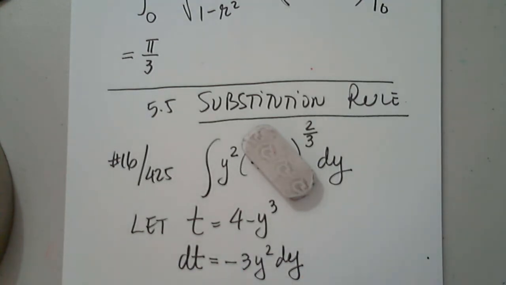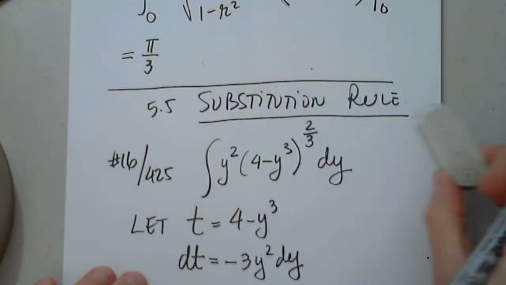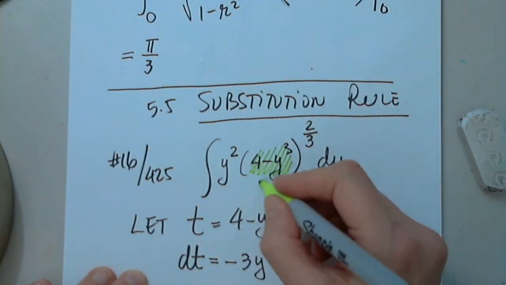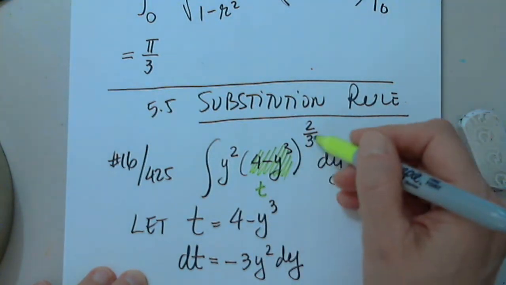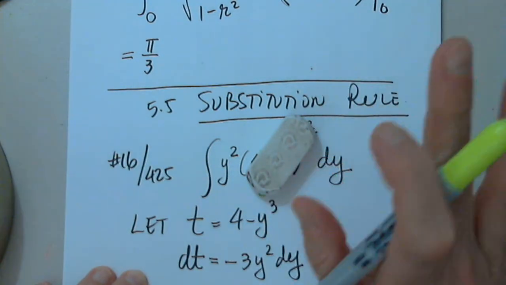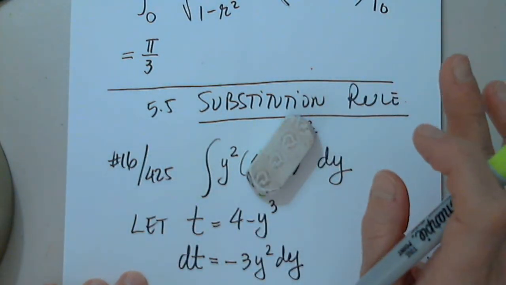Good. So now I look back at the integral. Don't erase anything. I'm trying to make a point and make you understand. So this is t. Of course, it will be t to 2/3. So this is covered. It's taken care of.